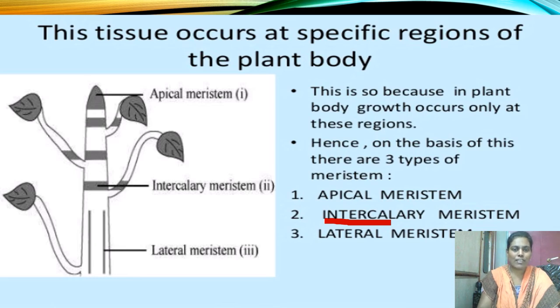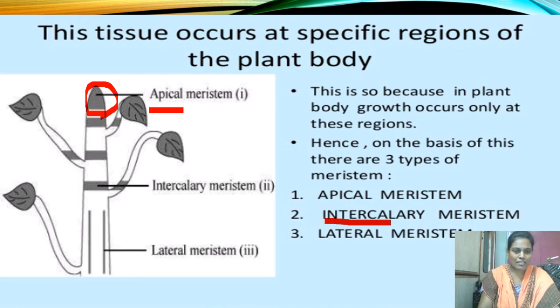First one, apical meristem. This type of tissue is present at the tip of the growing parts, either stem or root. That's why it is called apical meristem, the meristem present at the tip of the growing parts. And the second type of meristematic tissue is intercalary meristem.